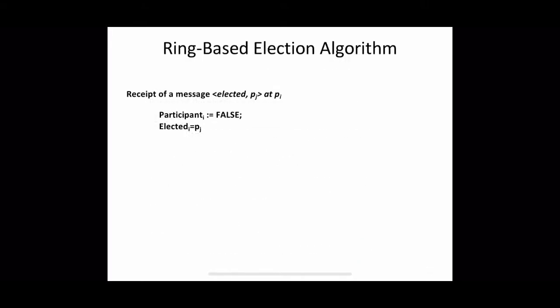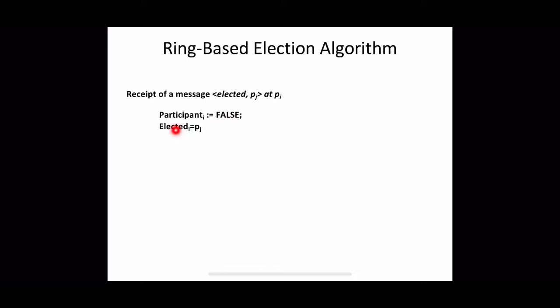Now when a process receives an elected message, the elected message is received when the election is over and the new coordinator is already declared. So here the process Pi receives an elected message with an ID Pj, which means the newly elected coordinator is Pj. Upon receiving such a message, first the process Pi marks itself as a non-participant by setting participant_i as false.